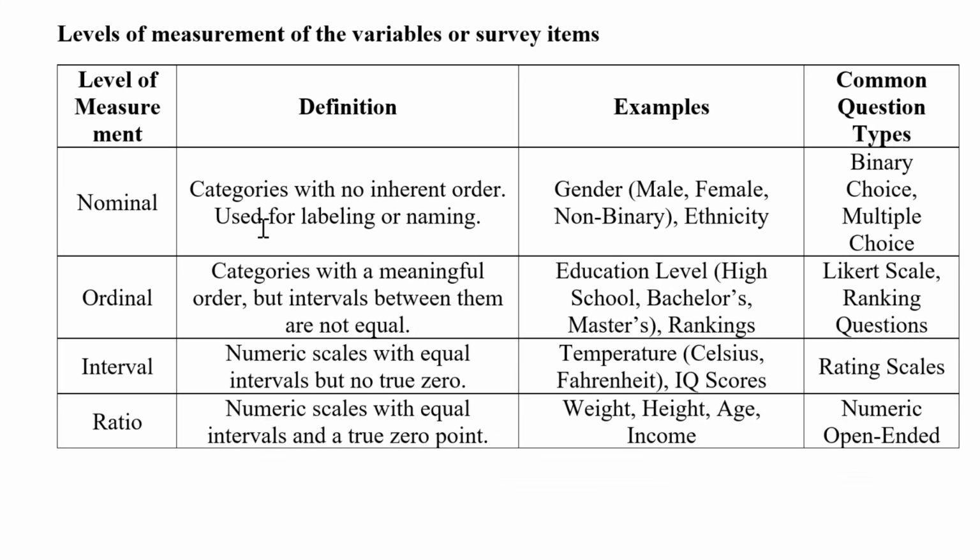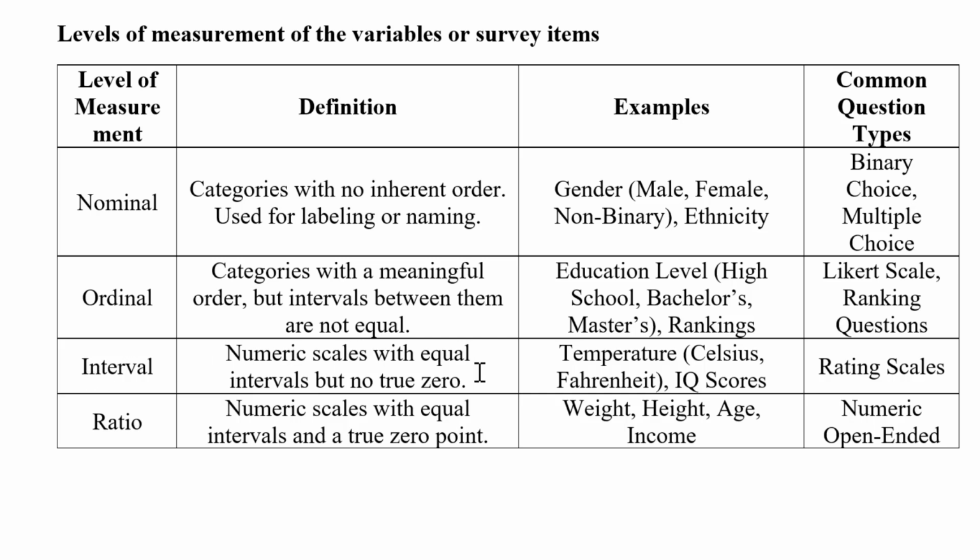So I have a table that I need to share with you, this one, that specifies the levels of measurements. Like we have nominal or categorical variables. These are categories with no inherent order, and they are used for labeling or naming, like gender, male, female, non-binary, ethnicity, etc. So common question types like binary choice, multiple choice, etc. Then we have ordinal, categories with a meaningful order, but intervals between them are not equal, like education level, high school, bachelor's, master's, PhD, etc. And this is Likert scale ranking question as well. It's considered ordinal.